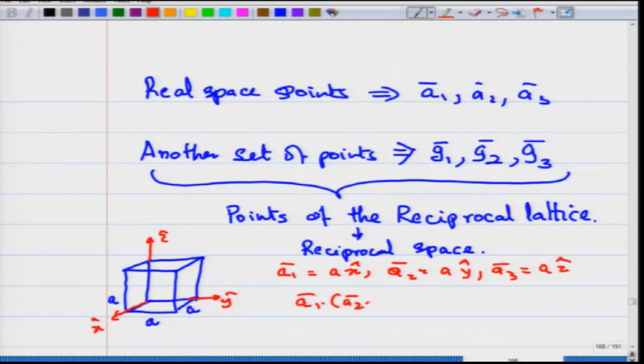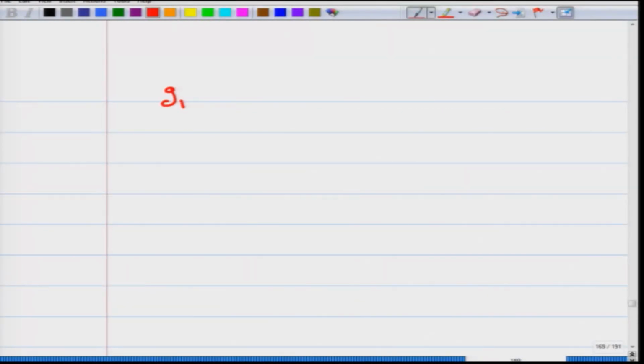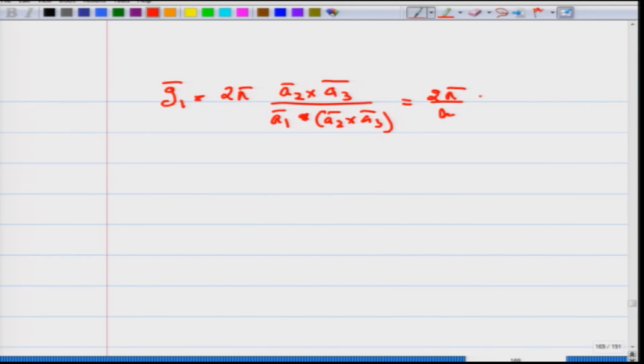A1 dot A2 cross A3 will be the volume A cube. A2 cross A3 will be equal to A square y cap cross z cap, which is x cap. So, G1, which is 2 pi A2 cross A3 divided by A1 dot A2 cross A3, will be equal to 2 pi by A x cap. So, G1 is along the A1 direction.